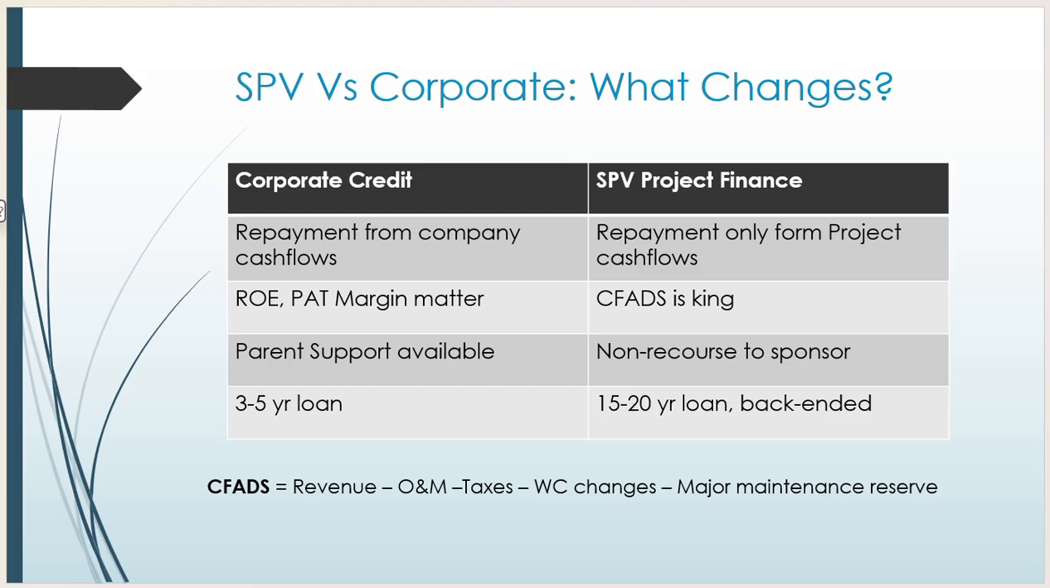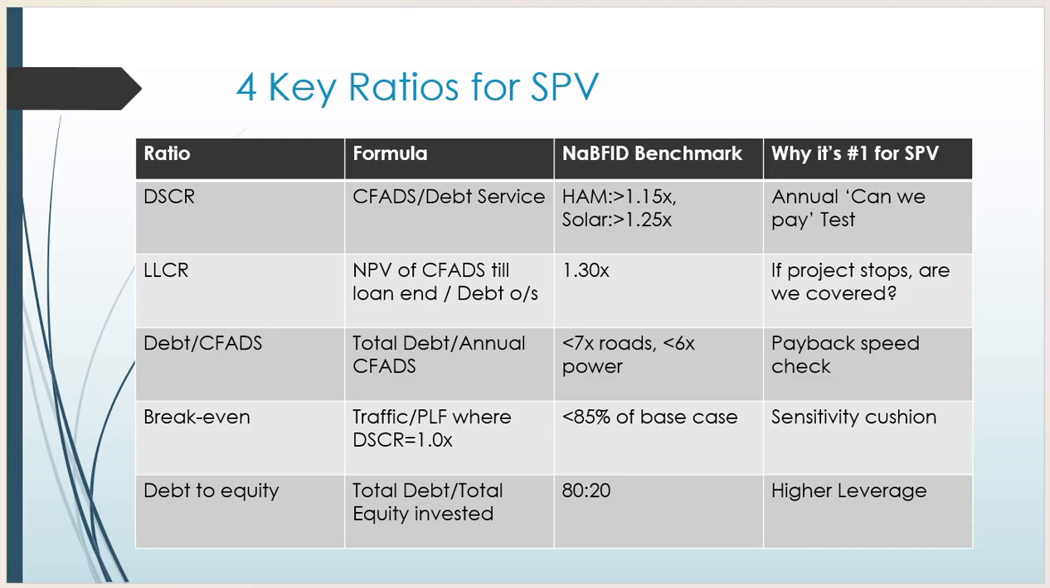So let's understand the cash flow available for debt service. The calculation is revenue minus operation and maintenance cost, minus taxation, working capital charges and major maintenance reserve. That gives you the cash flow available for debt service. Let's move on to the next slide, which shows the key ratios for the special purpose vehicle in road and infrastructure projects. These are the key ratios below.